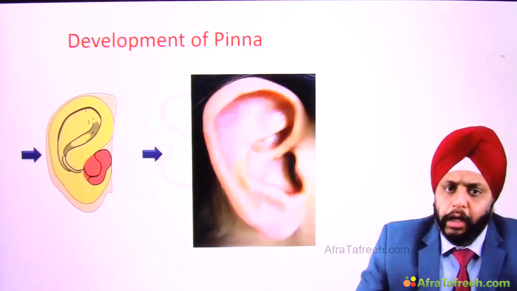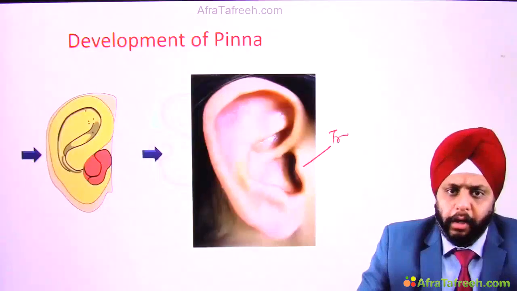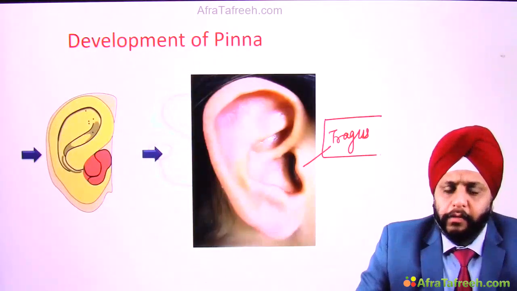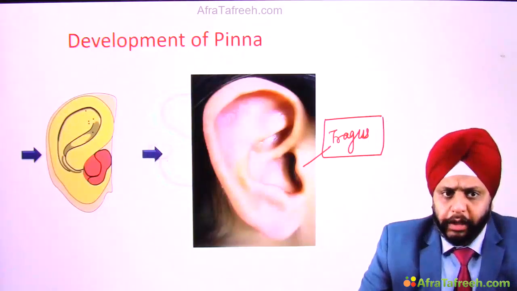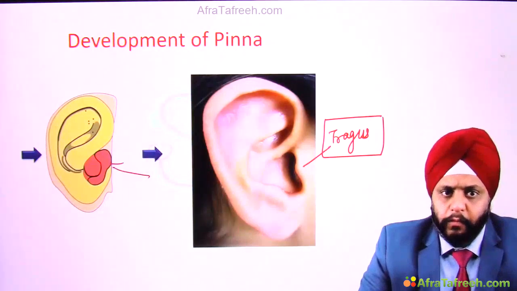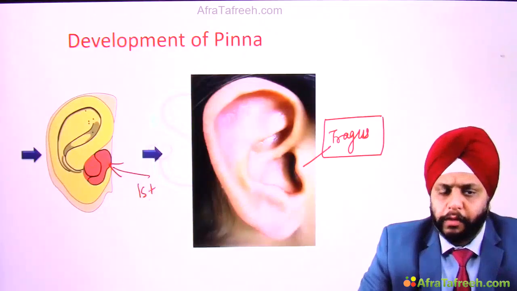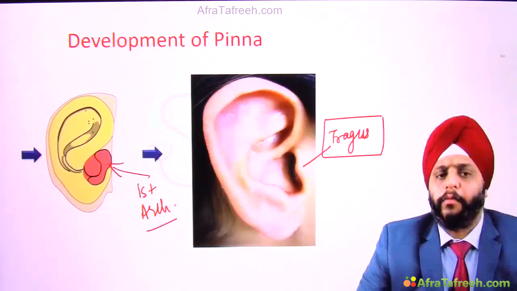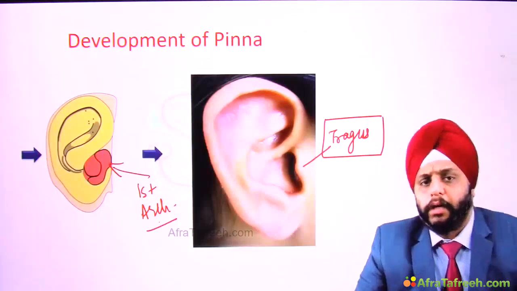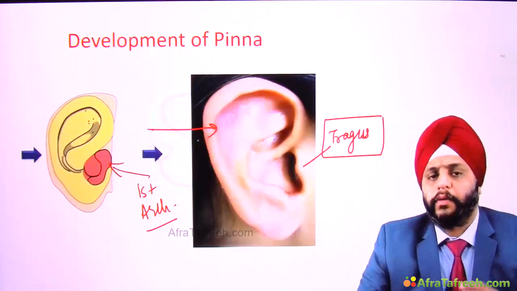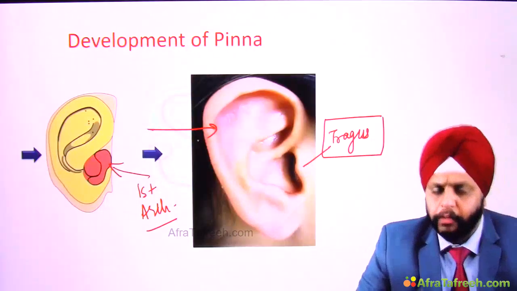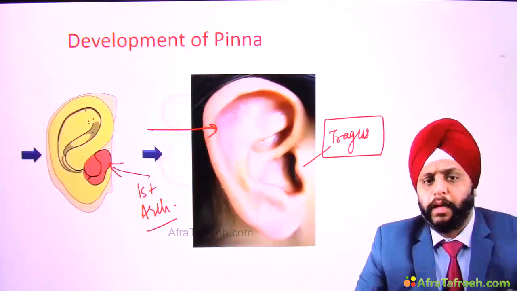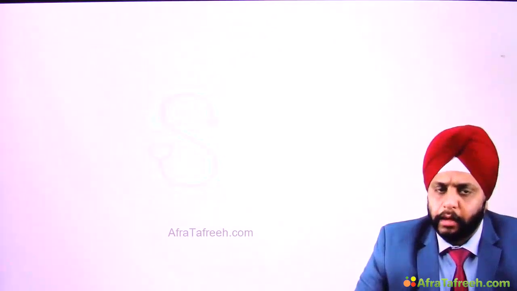Now somebody asks you that this is the part tragus, and this tragus is formed by, so you can see the tragus is formed by the red color over here. That was the first arch. So tragus is formed by the first arch. The remaining pinna is formed by the second arch, right? Tragus is formed by first arch, remaining by the second arch.